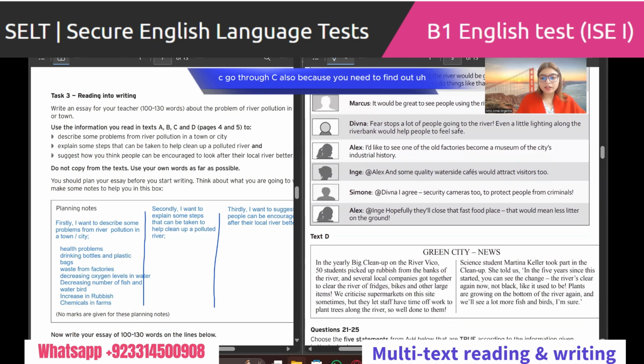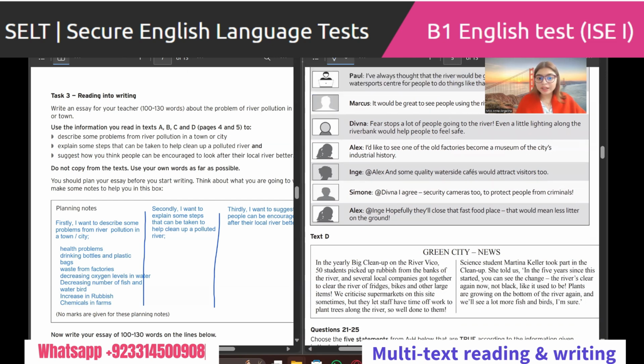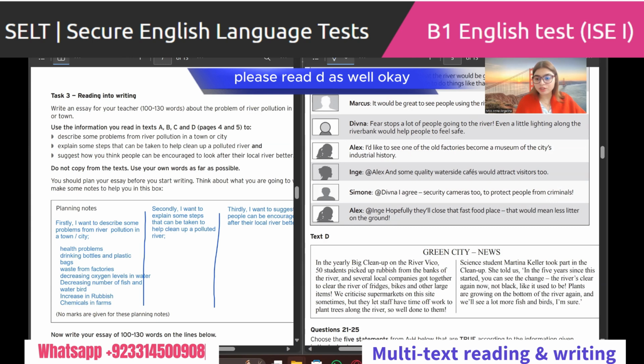Go through C also, because you need to find out some steps that can be taken to clean up a polluted river. Please read D as well. Okay. Green City News. In the year of the big clean up on the river Vico, 50 students picked up the rubbish from the bank of the river.